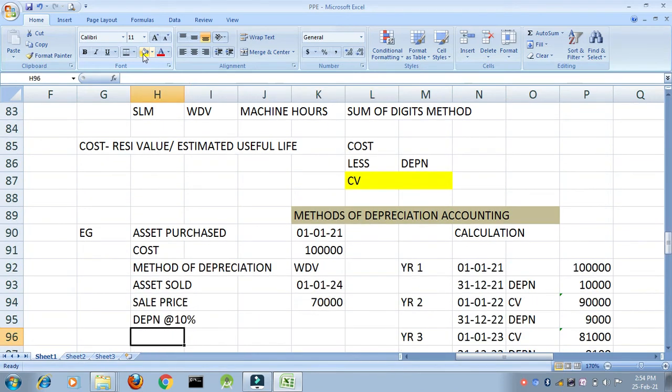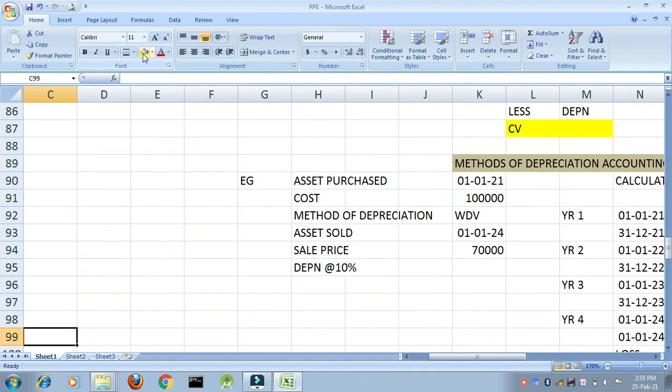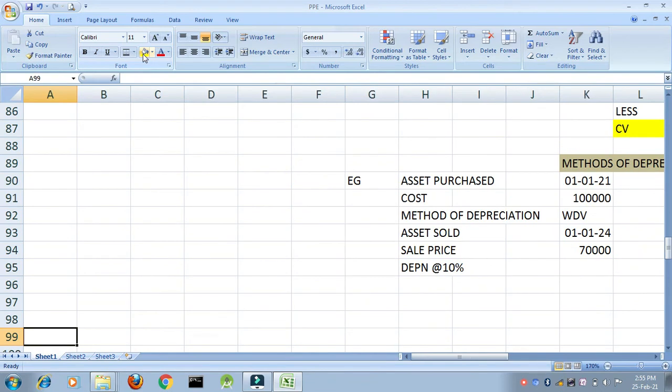Next is depreciation accounting. How do you account for depreciation in your books of accounts? I have taken one example so that the entire procedure is very clear to you. Just go through it. Watch this again if you have missed out on anything. In my example, the asset has been purchased on 1st of January 21. The cost of the asset is 1 lakh. Next, the method of depreciation used is WDV.